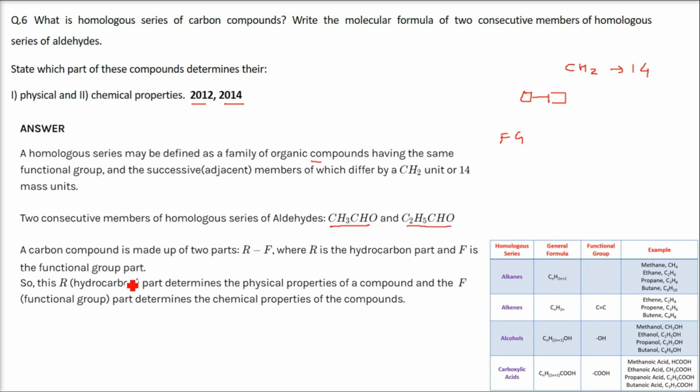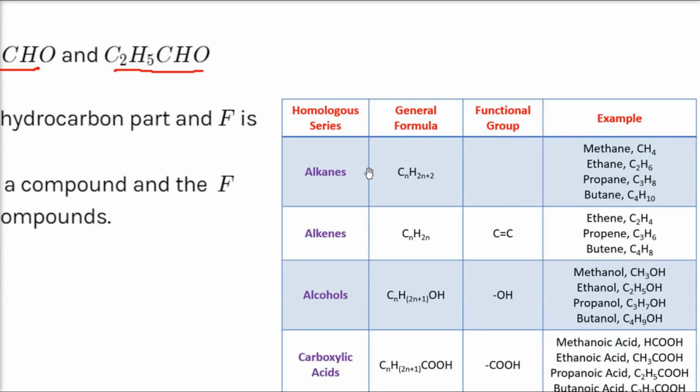A carbon compound is made up of two parts, R and F. R is the hydrocarbon part and F is the functional group part. The R, the hydrocarbon part, determines the physical properties of the compound, and the F, the functional group, determines the chemical properties of the compound. I can give you an example. You can give examples like this.